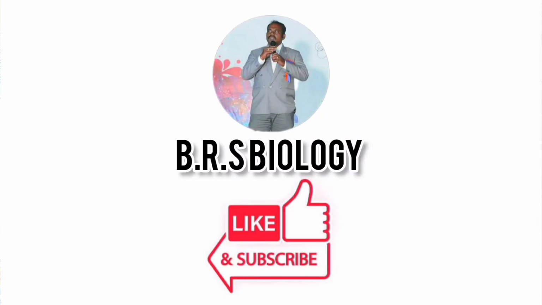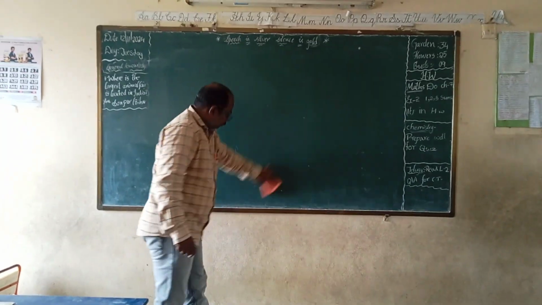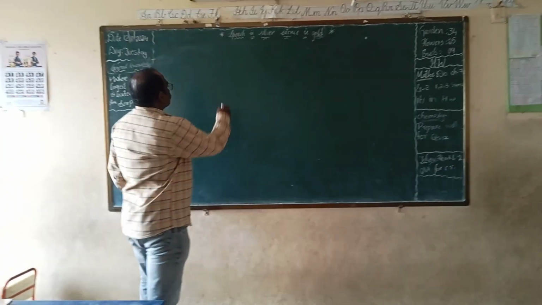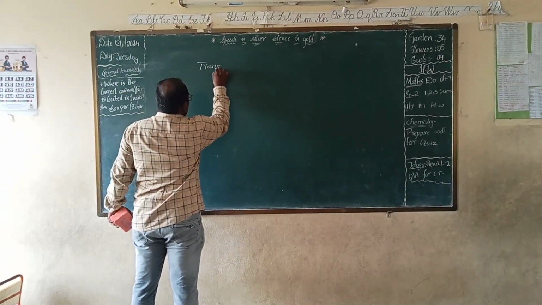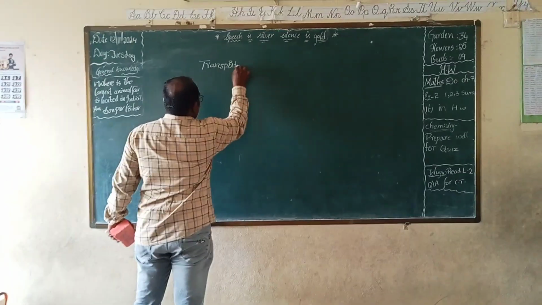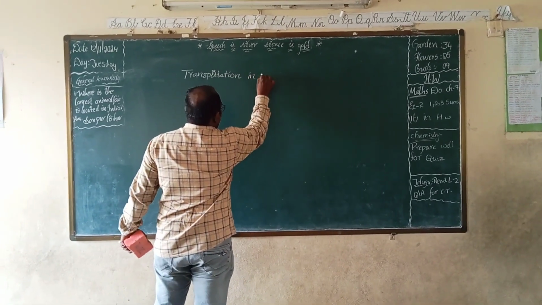This is one of the important chapters in 7th class: Transportation in plants and animals.